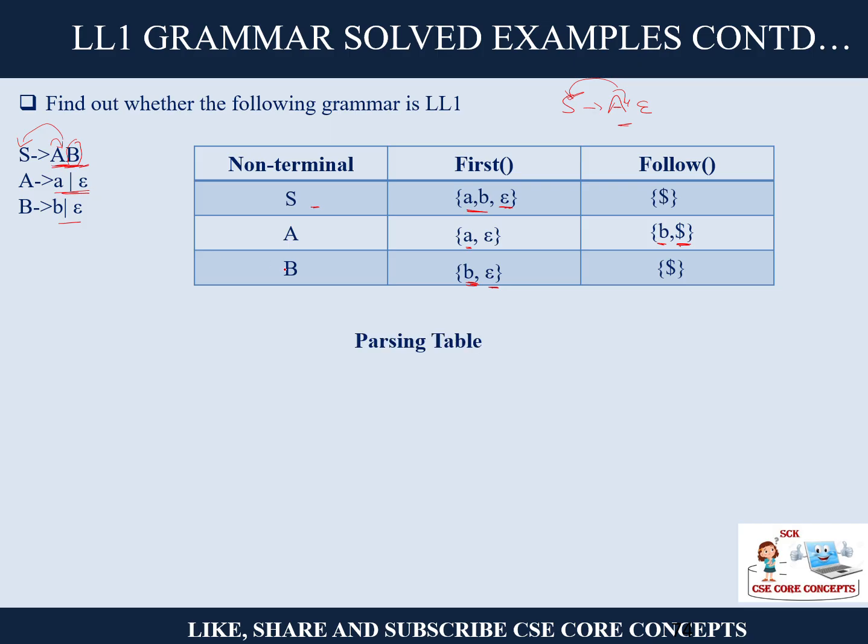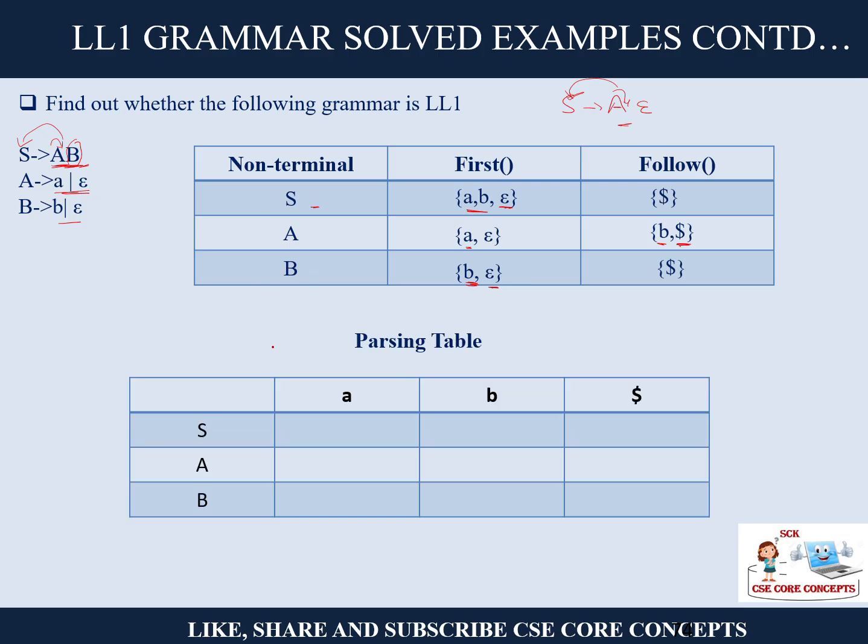Let us create the parsing table. So here we have written the non-terminals and terminals are listed. So for making this one, let's say for example, we have S to AB, okay, fine. Then A to a, we have the rule, yeah, so for a, b, and for epsilon, we have to follow the follow set, right?